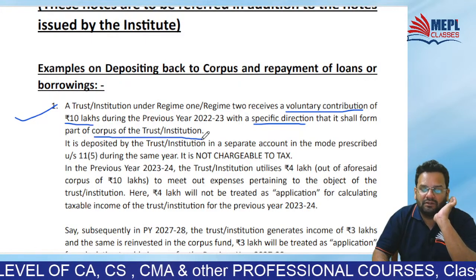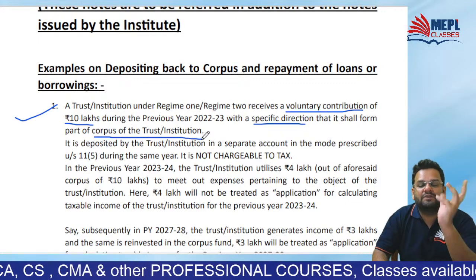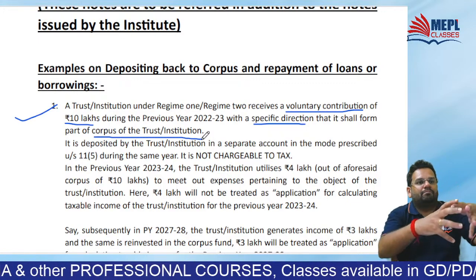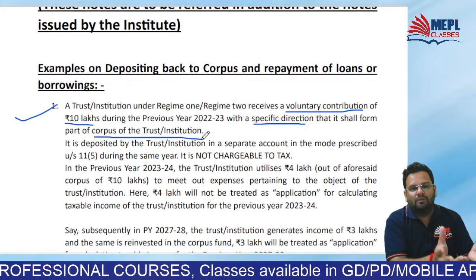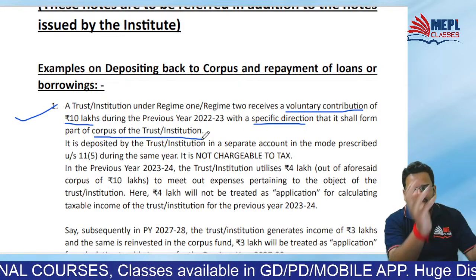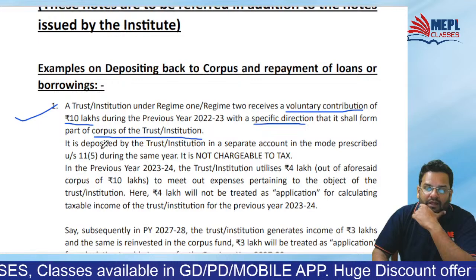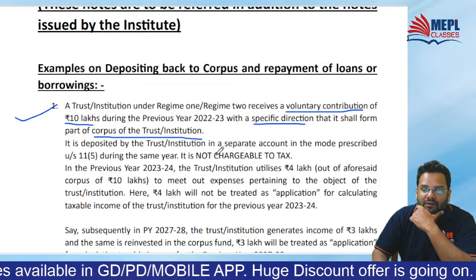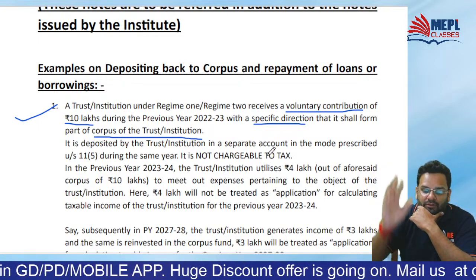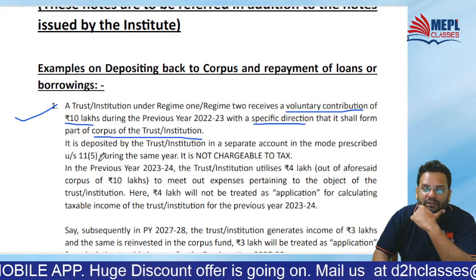Corpus of the trust or institution means, you understand, a pool. It will go into the pool of funds for the trust or institution. Now it is deposited by the trust or institution in a separate account in the mode prescribed during the same year.